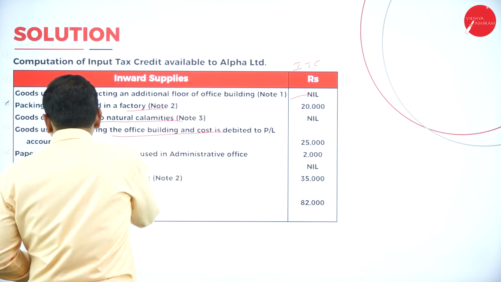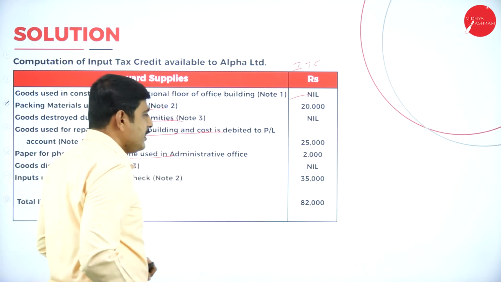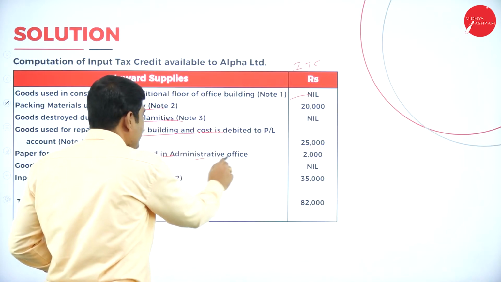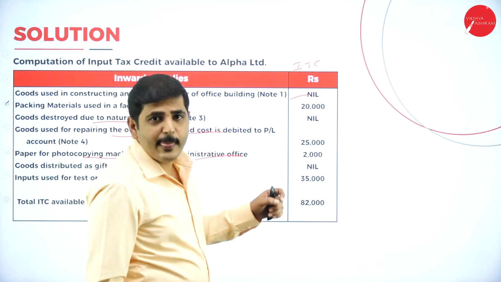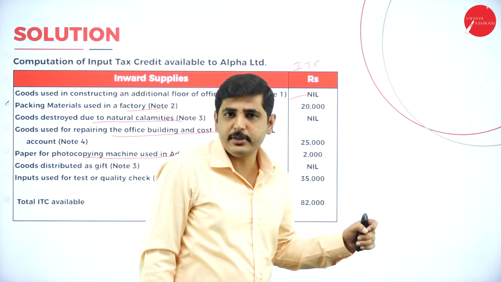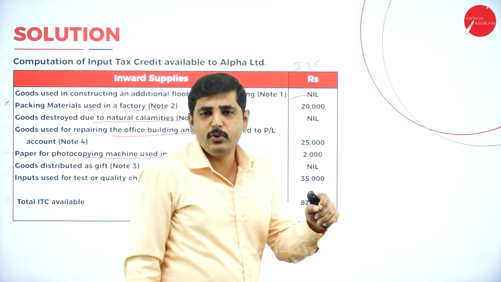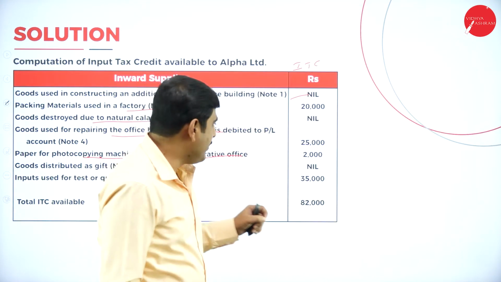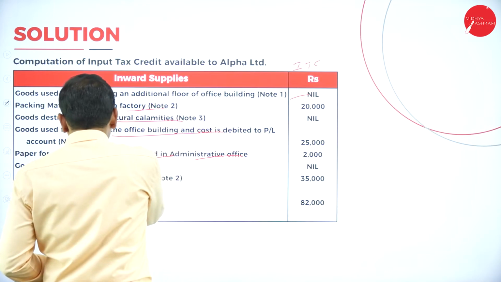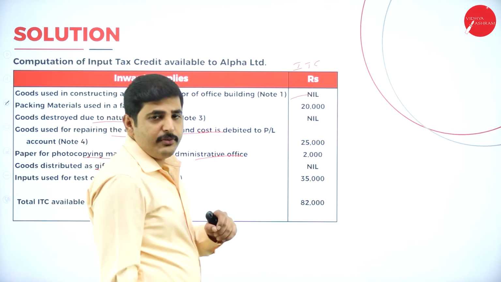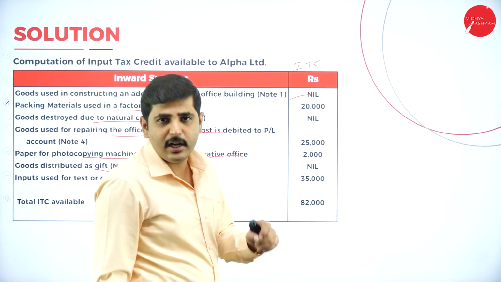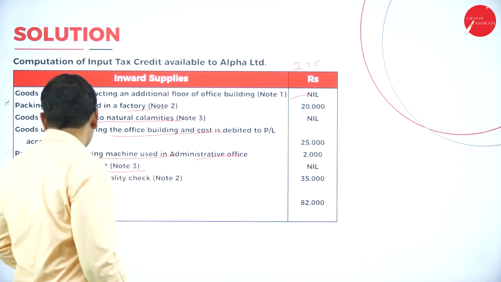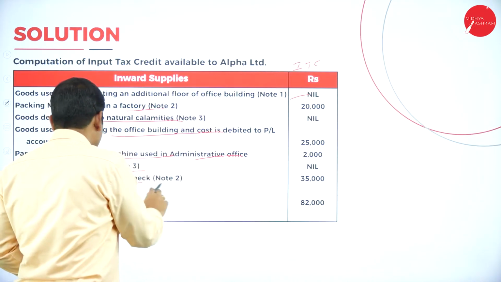Next one, paper for photocopying machine in administrative office building, yes, this is for the office purpose and also production purpose we are using. Any goods used for the business purpose are available. Next one, goods distributed as gift. If you distribute goods as gift, it does not come under ITC. Next one, inputs used for test and quality check.